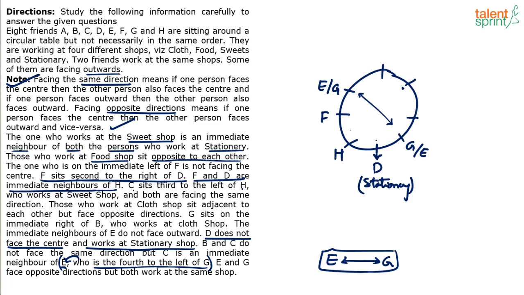Now let's do the second reading quickly. The one who works at the sweet shop is an immediate neighbor of both the persons who work at the stationery shop. See, this point is useful now. Earlier it was not useful, now it is useful.